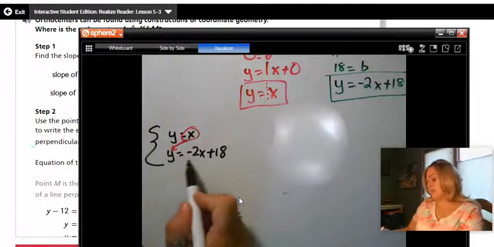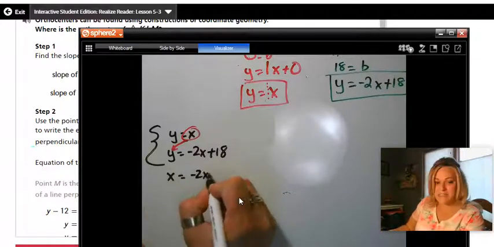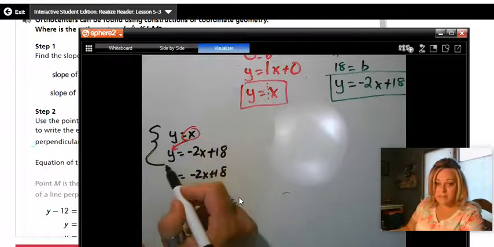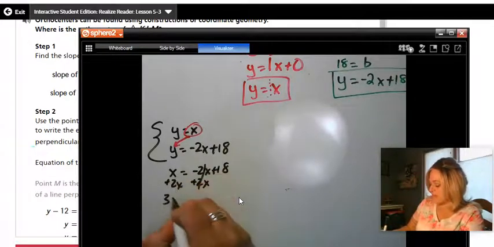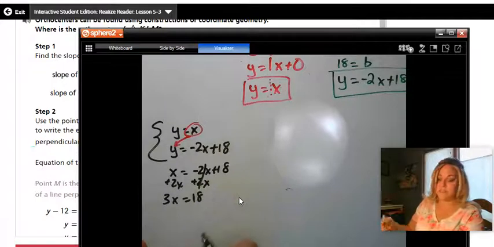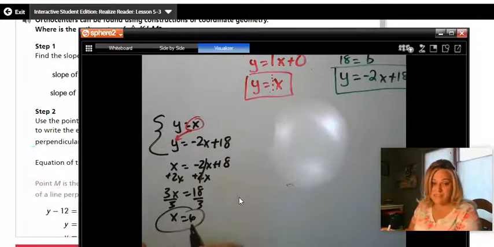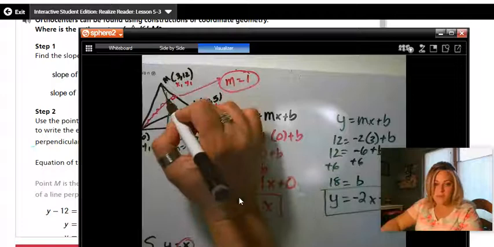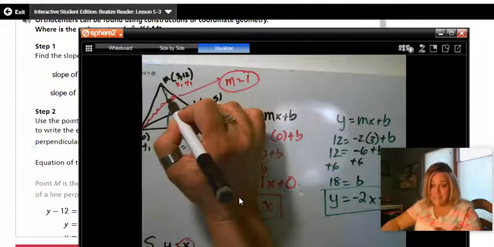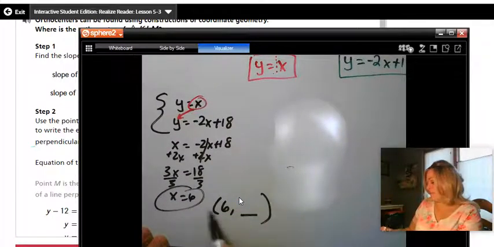So instead of y equals negative 2x plus 18, I'll have x equals negative 2x plus 18. Notice I substituted. I'm going to move the 2x to the other side. So I have 3x equals 18. Solve for x. So x equals 6, which means where these two lines intersect, this point right here, the coordinate is 6 for the x value. We just need to find the y value.